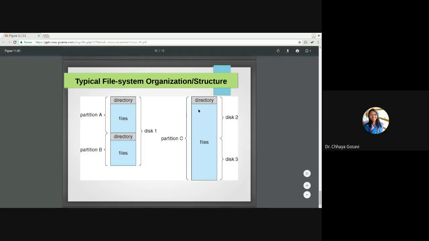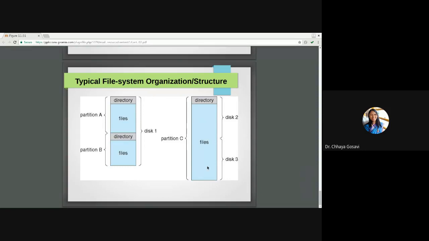Another organization or structure can be that we have more than one disk, and two disks can contain one partition. The partition is divided across different disks. We have more than one hard disk, and that is considered as one partition. And each partition will contain directories and files.